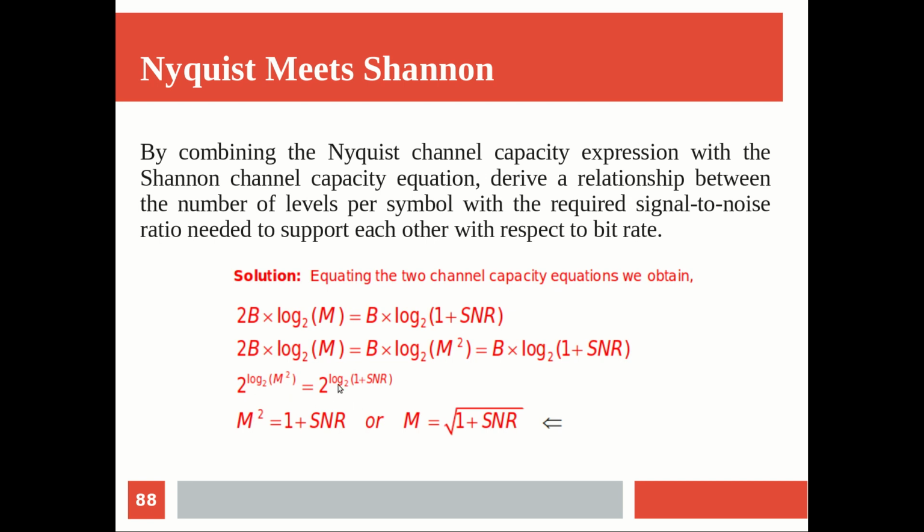Similarly on the right hand side, 2 raised to log 1 plus SNR to the base 2, these two cancel, so you can write it as just 1 plus SNR, by using the mathematical property of logarithm. So now what we can conclude: M, that is the number of levels, the best value for this is equal to the square root of 1 plus SNR. So this is the relation between the number of levels and signal to noise ratio, and we got it by equating the capacity or the data rate given by the Shannon and the Nyquist formulations.